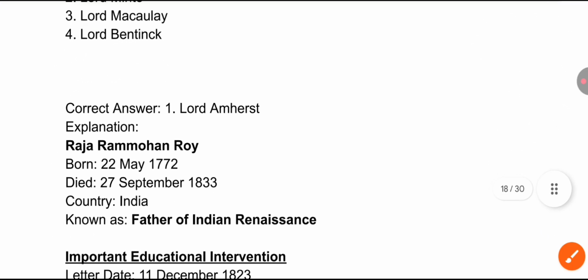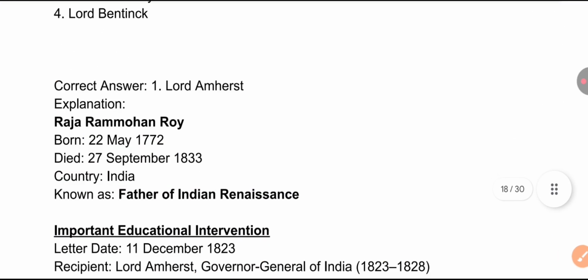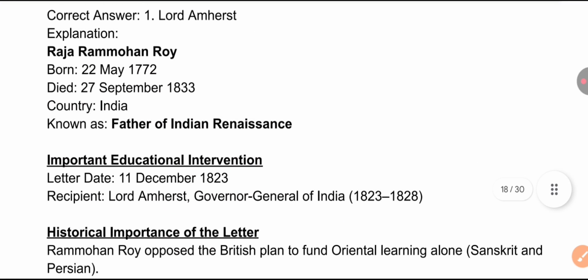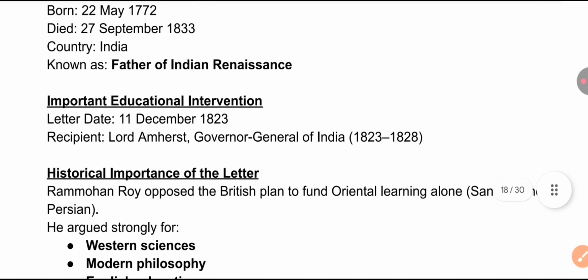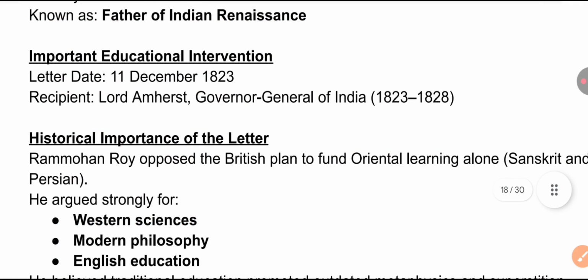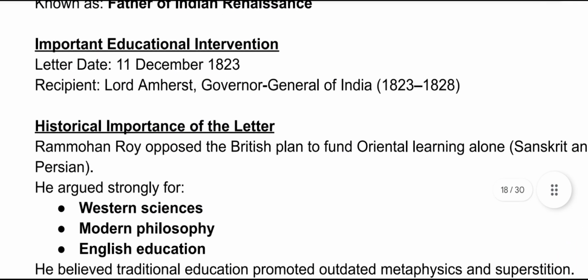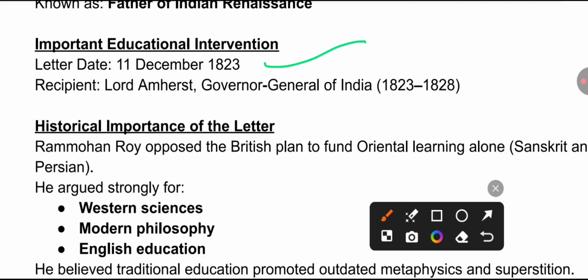Okay, so the correct answer we have is Lord Amherst. Ram Mohan Roy from India, who is also known as father of Indian Renaissance, wrote the letter on 11 December 1823, and the recipient of the letter was Lord Amherst, the Governor General of India from 1823 to 1828.